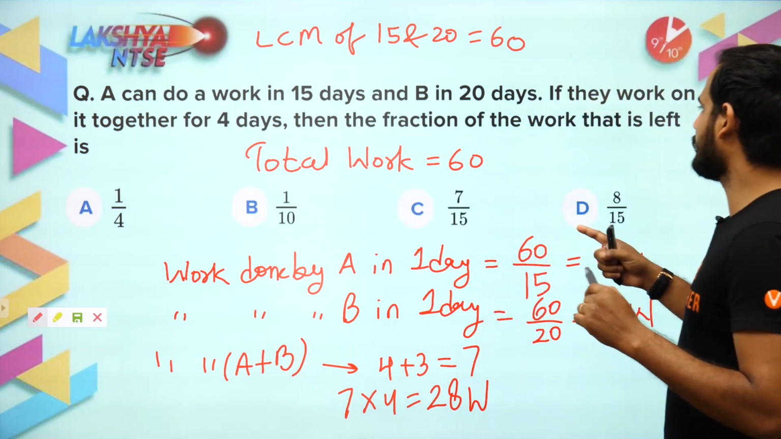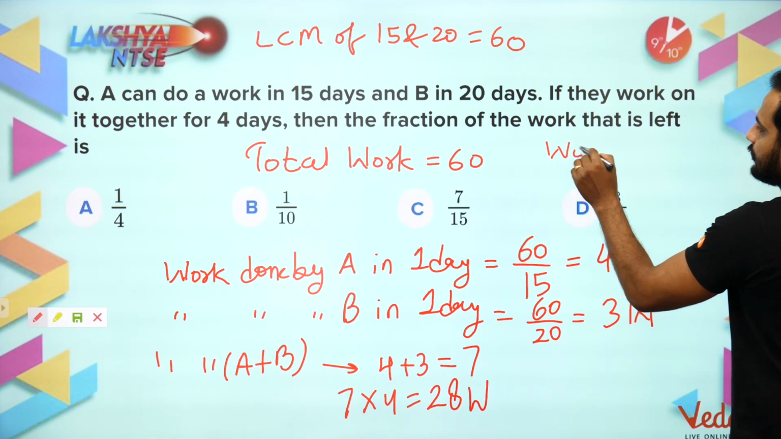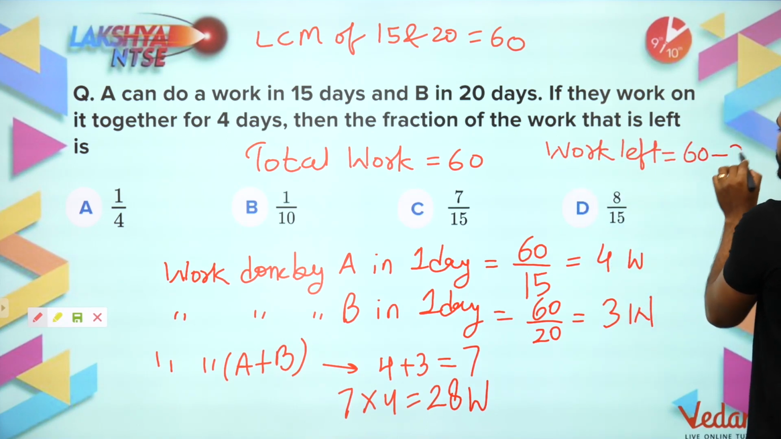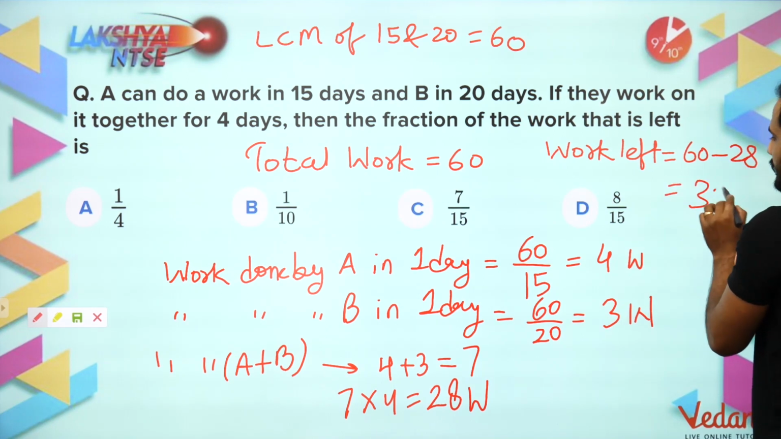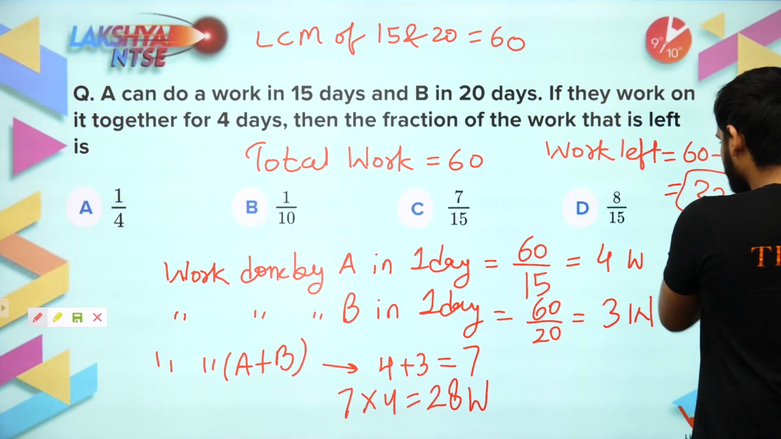Right? So how much fraction of the work is left? So how much work is left now? So work left, I will say, sir, work left will be equal to 60 minus 28. You will be getting 32. Right? This is the work left. So the fraction.